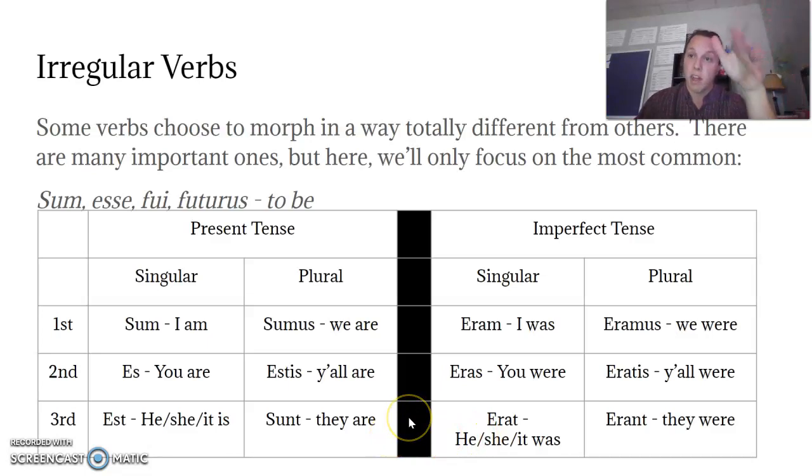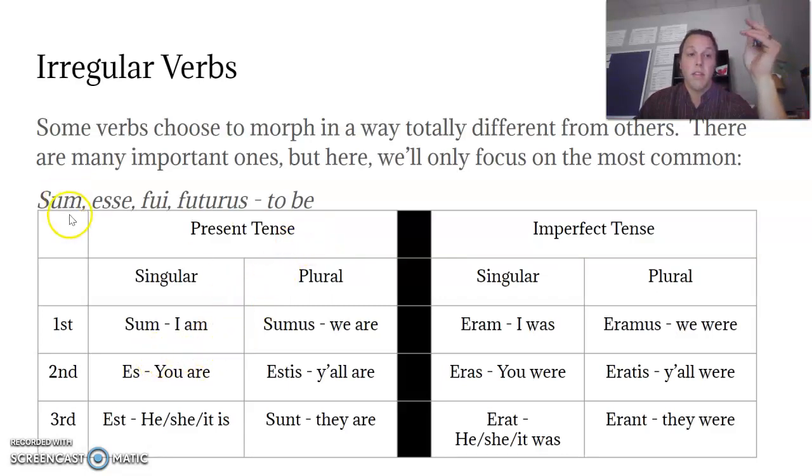Very similar in English to how we say I am, you are, he is. It's just different, but they're the same word. How do we know what to use? We just know what sounds right. To the Romans, this just sounded right. And there's really no other reason other than that.